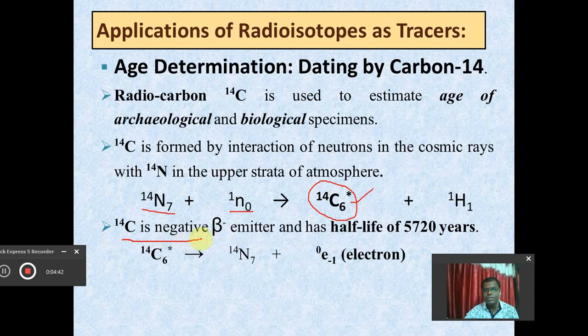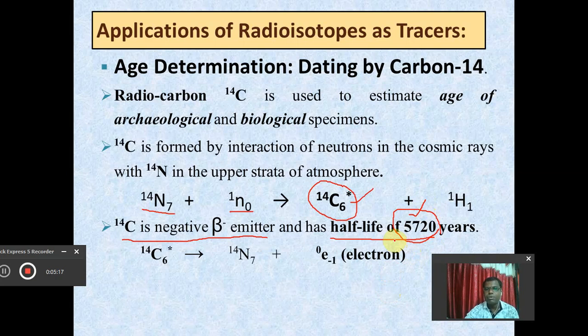This disintegration is responsible for the emission of negative beta particles, so it is a beta emitter, and in the process of disintegration, the half-life period of this C14 is 5720 years. This is very important. It means that once the disintegration of carbon 14 starts, it will reduce its activity to half of its initial value in a period of 5720 years.